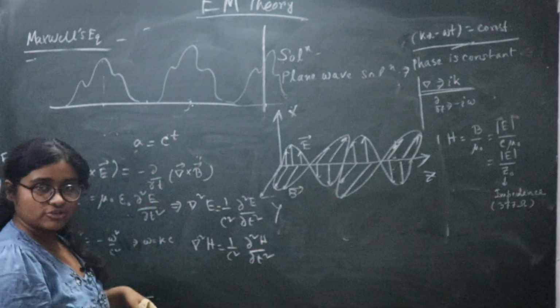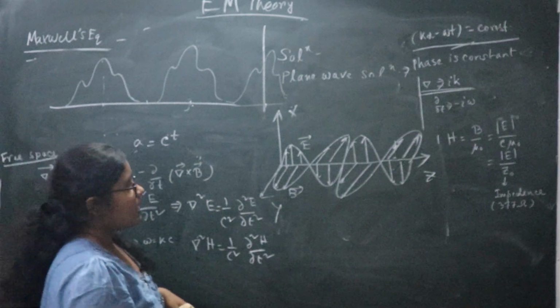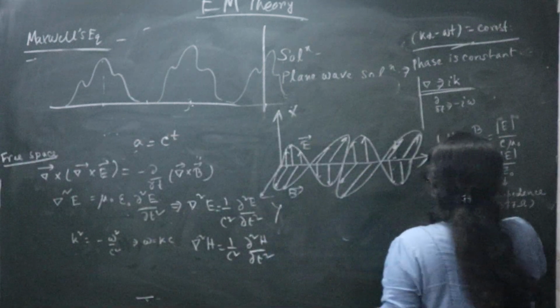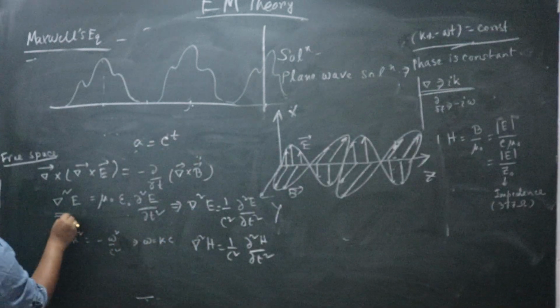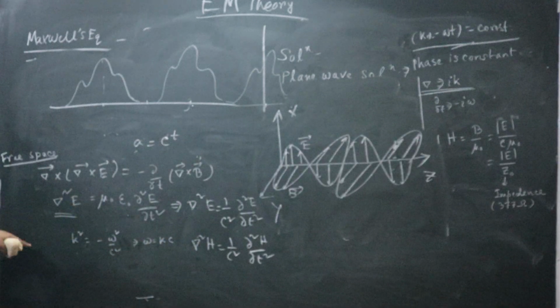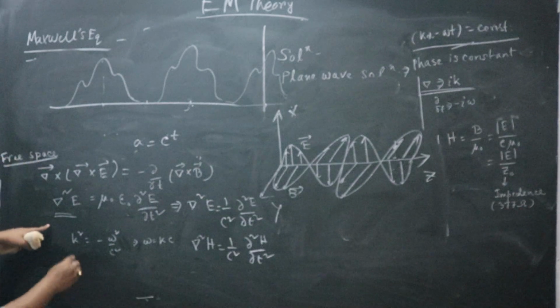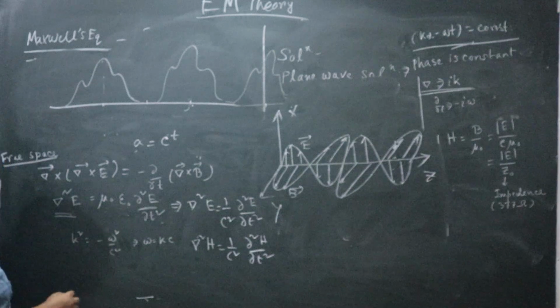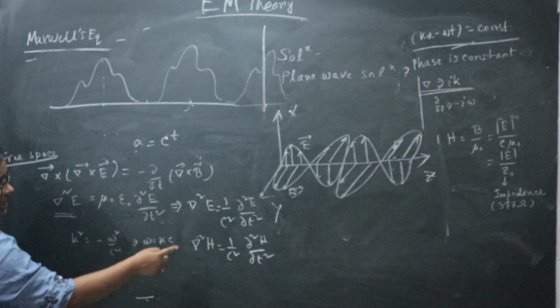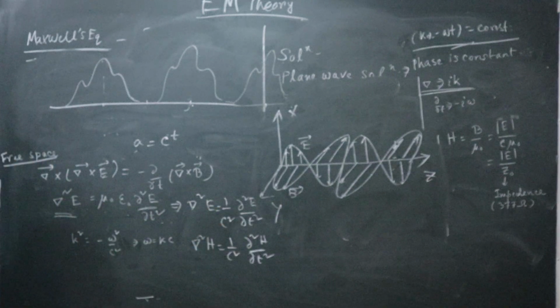Now, if we take the curl of equation 3, you will get del square E equals mu naught epsilon naught del 2 E by del t 2. So mu naught epsilon naught you can write as 1 by c square, del 2 E by del t 2.